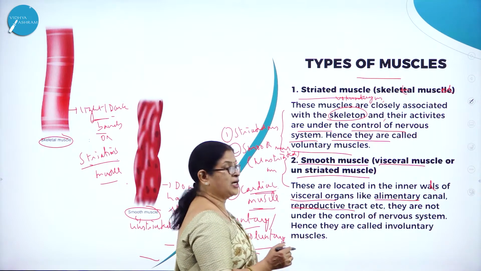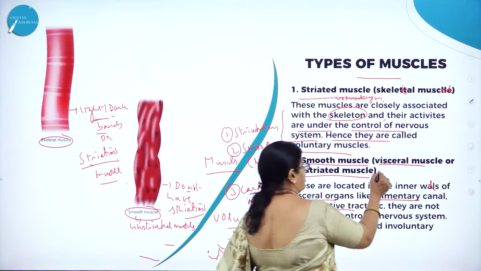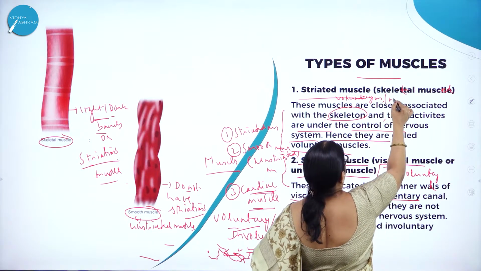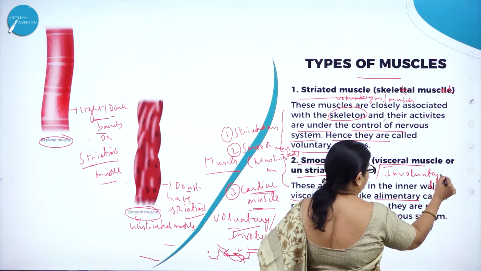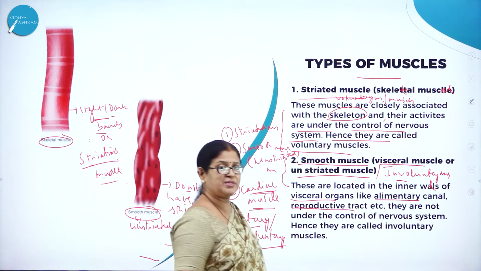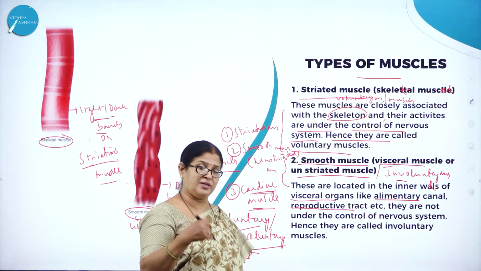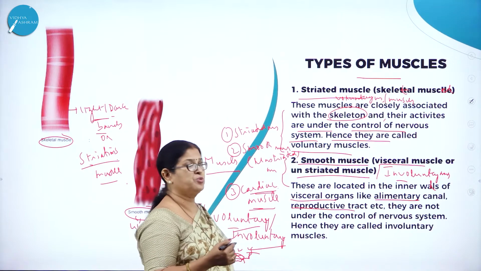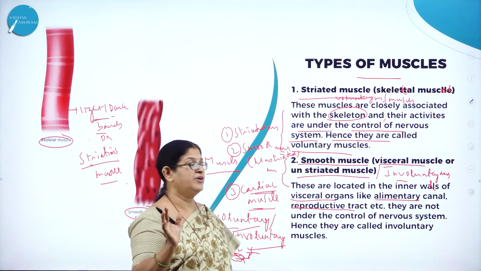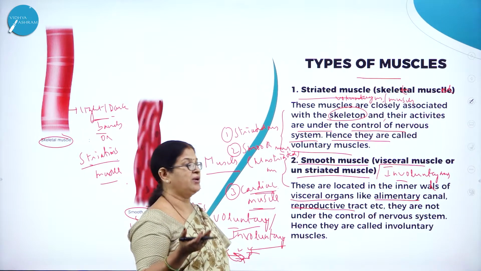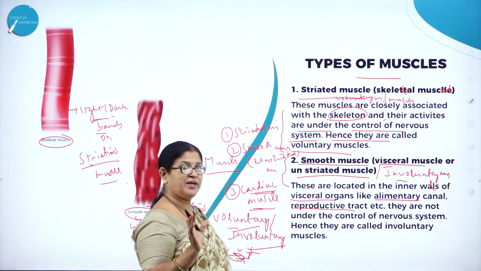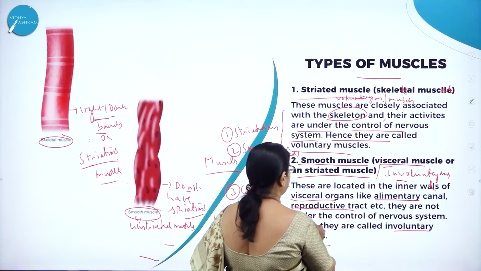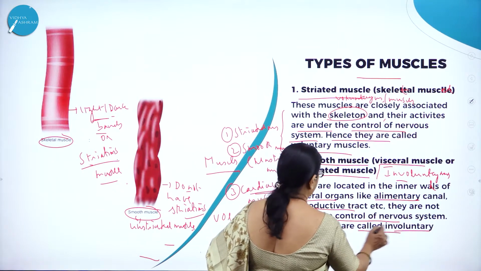Then they are not under the control, and smooth muscle, as I said, is also called involuntary muscle. These are called voluntary muscles. These are called involuntary muscles. Why are they called involuntary muscles? They are not under our control. For example, inside our body we have so many organs. Are they under our control? No. Like that, even the smooth muscle which forms the lining of the walls of the alimentary canal or reproductive tract is not under our control. Hence they are also called involuntary muscles. They are not under the control of the nervous system, hence they are called involuntary muscles.